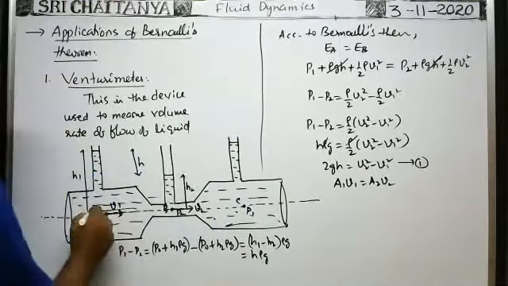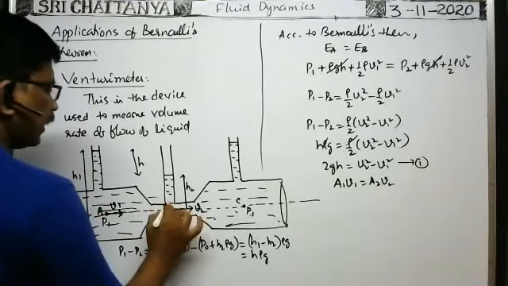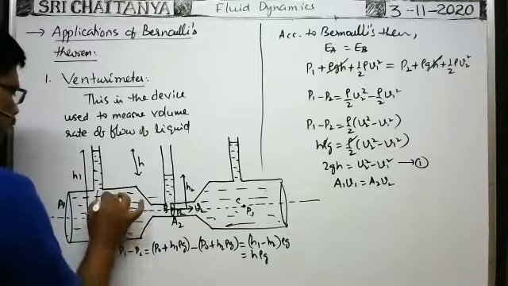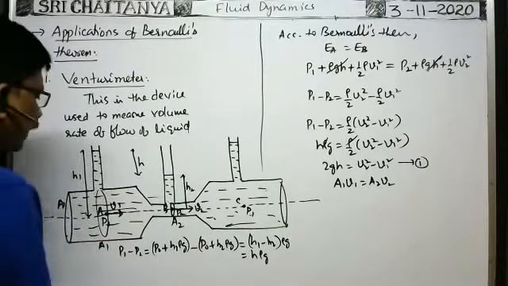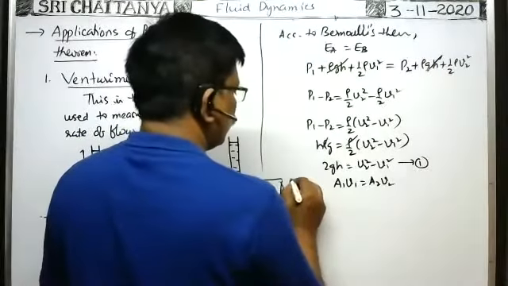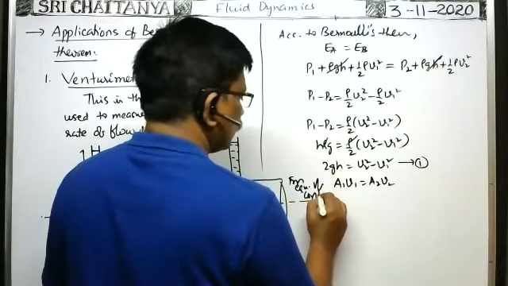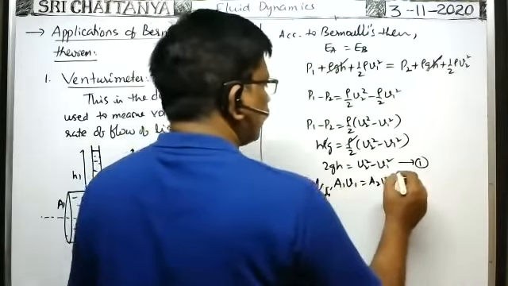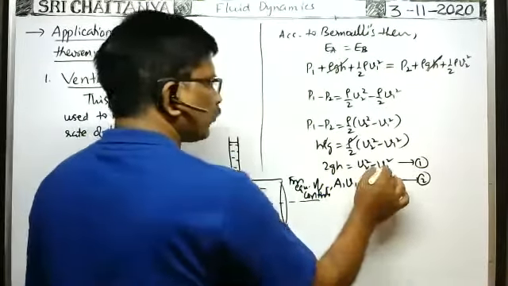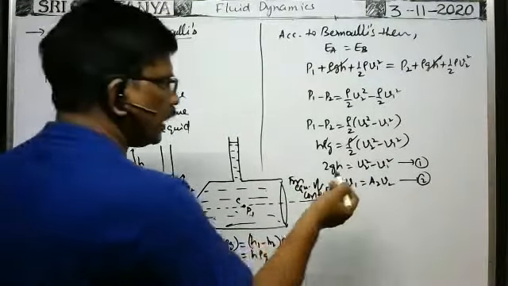Suppose the area of cross section of this tube is A1, and the area of cross section of this tube is A2. At this point the area of cross section is A2, and at this point it is A1. Then A1 V1 is equal to A2 V2 according to the equation of continuity. From this we can find the velocity of the fluid passing through this cross section of the tube, V1.